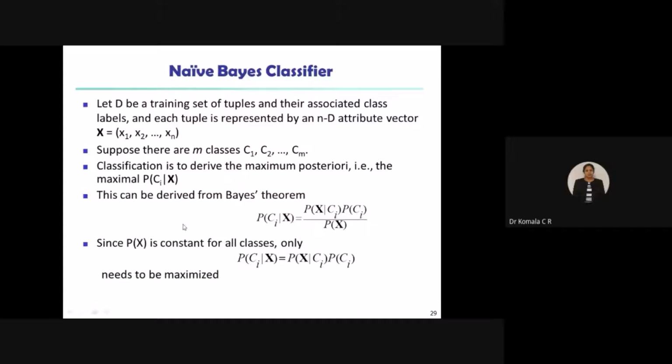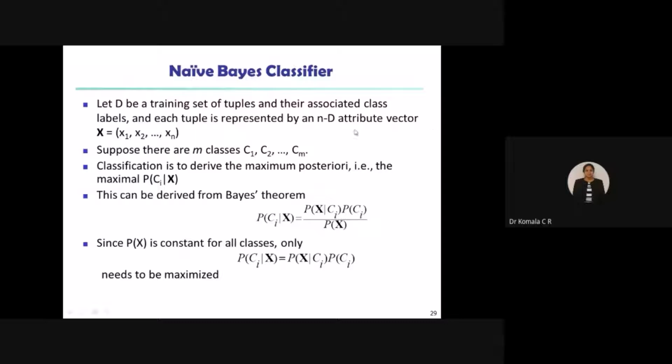Coming to Naive Bayes classifier, the continuation of that Bayesian classification. Let D be a training set of tuples. We do analysis of the training set here. Let us consider D as some training set of tuples. Tuples means some samples and their associated class labels. I will take some classes like C1, C2, so on, Cm, and each tuple is represented by an n-dimensional attribute vector.